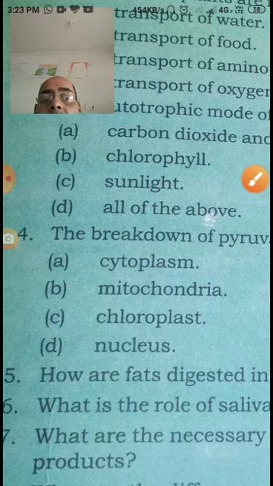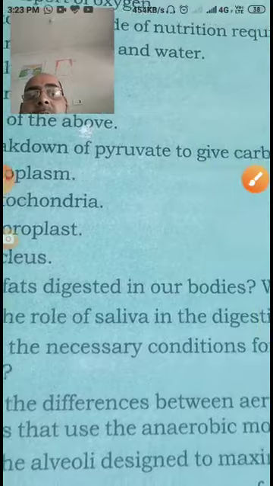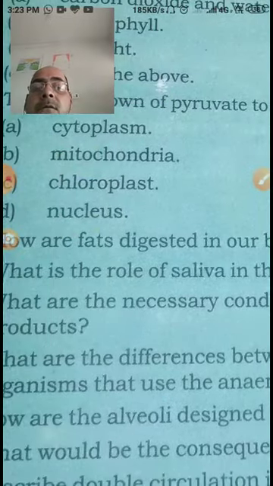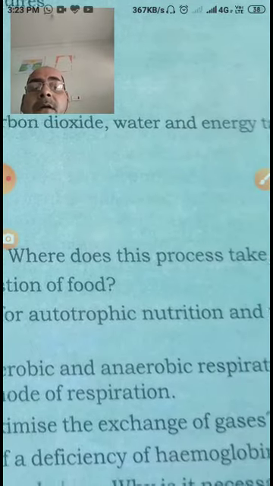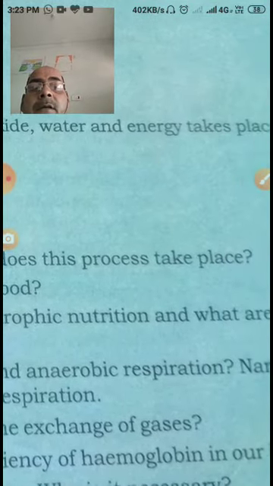Dear student, now come to some short questions. How is fat digested in our body? Where does this process take place?